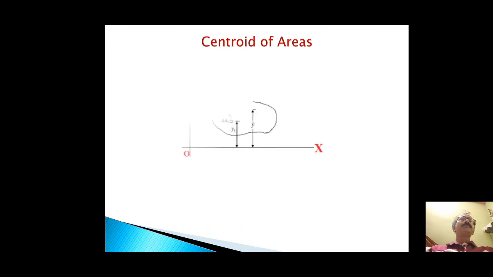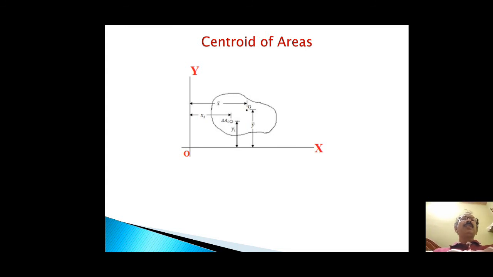Centroid of area. Suppose this is a plane area, and x and y are the two axes. The total area is divided into an infinite number of small areas. Suppose we consider a small elemental area, delta Ai, whose centroid is at xi and yi from the two reference axes x and y.